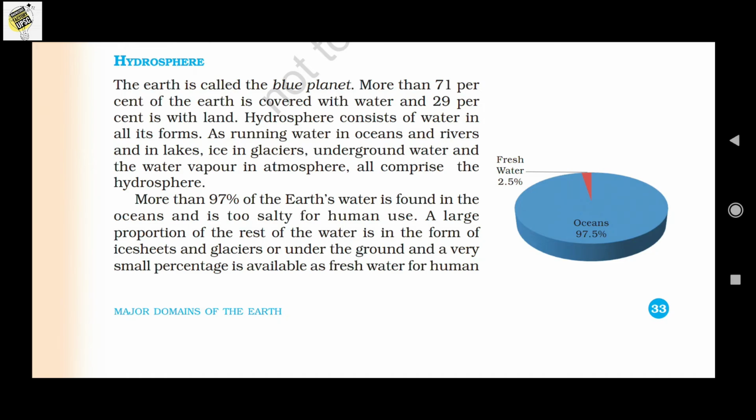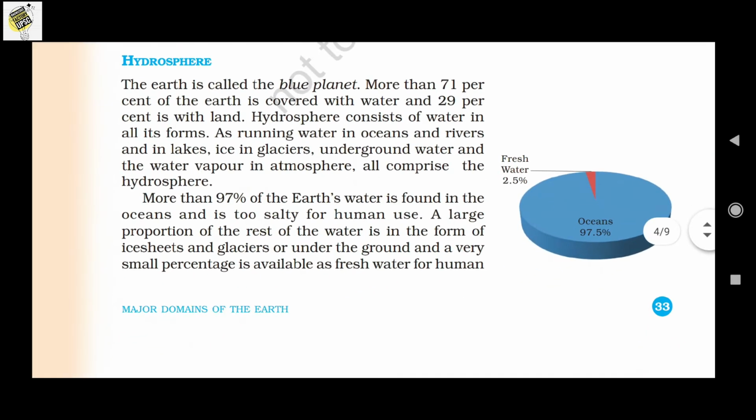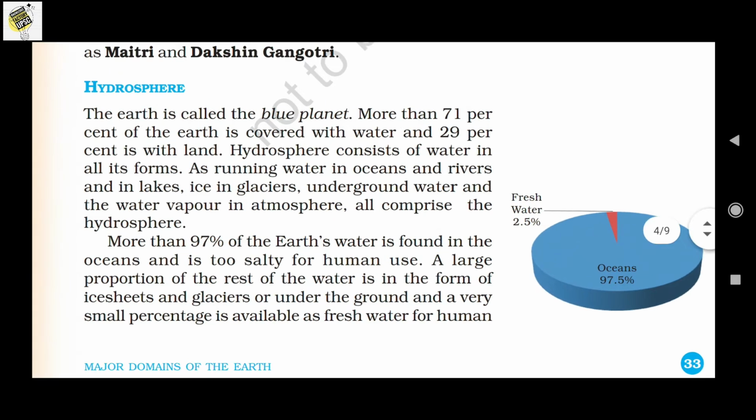Okay, so there is a pie diagram which shows the quantity of water. Here it says that more than 97% of Earth's water is found in the ocean and is too salty for human use. That means we cannot use that water. A large proportion of the rest of the water is in the form of ice sheets and glaciers or underground, and a very small percentage is available as fresh water for human use.